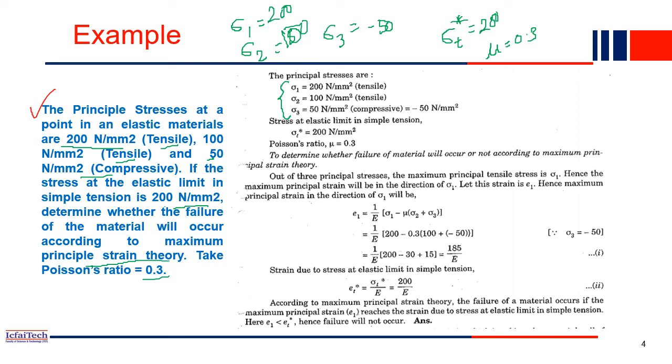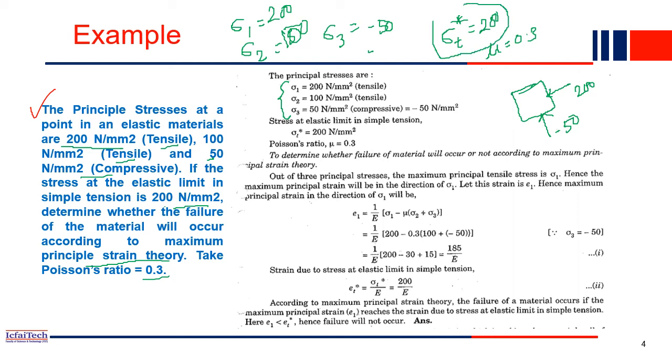So just imagine you have a body with sigma 1 direction and sigma 2 direction. I can draw two directions only, but the third direction will also be there. Sigma 1 is 200, sigma 2 is 100, and sigma 3 is minus 50, since it is three dimensional.